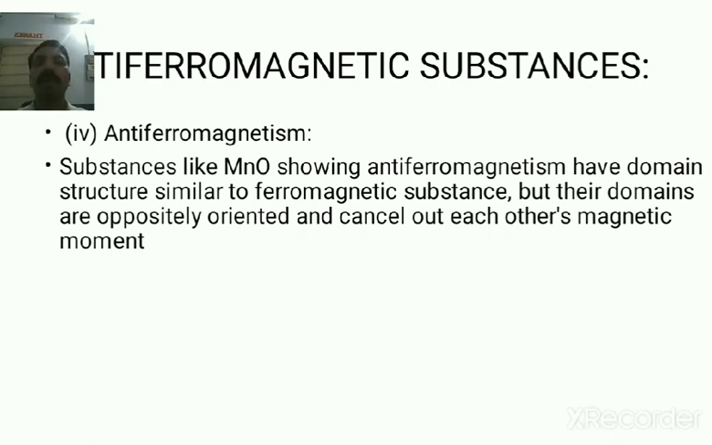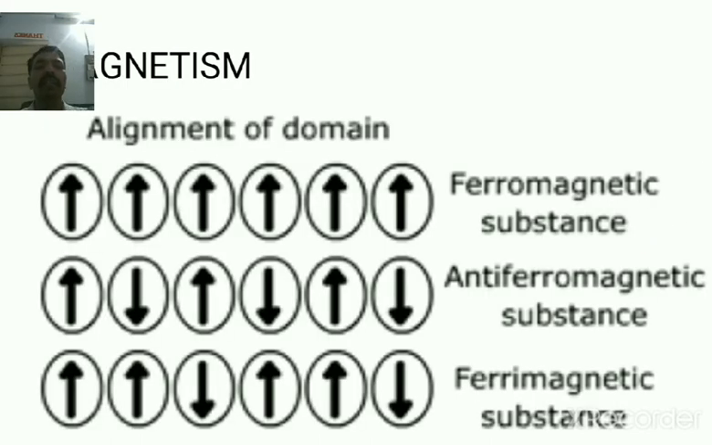Next type, antiferromagnetic substance. A substance like MnO shows antiferromagnetic nature. What is an antiferromagnetic substance? Antiferromagnetic substances have a domain structure similar to ferromagnetic substances, but their domains are oppositely oriented and cancel out each other's magnetic moment. Like this, one domain is arranged in the clockwise direction and another anti-clockwise. That means they cancel their magnetic moment.